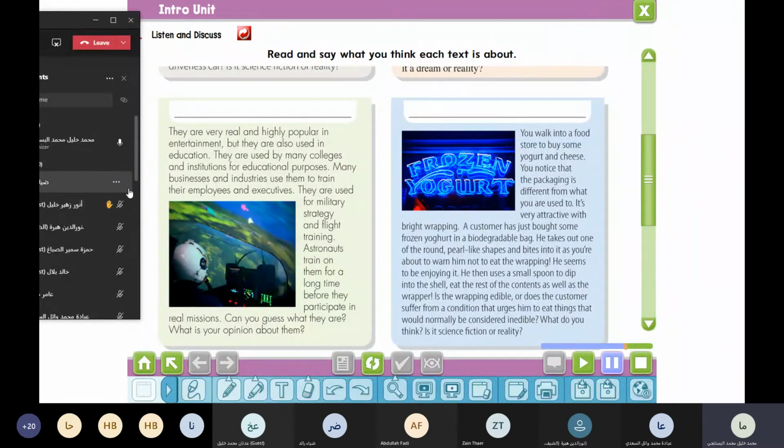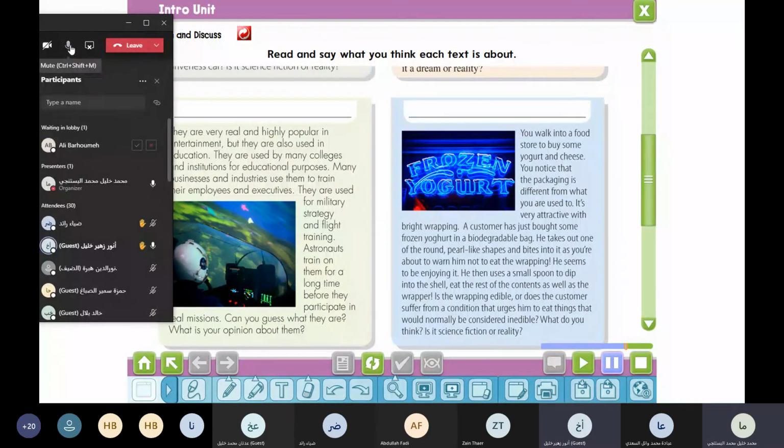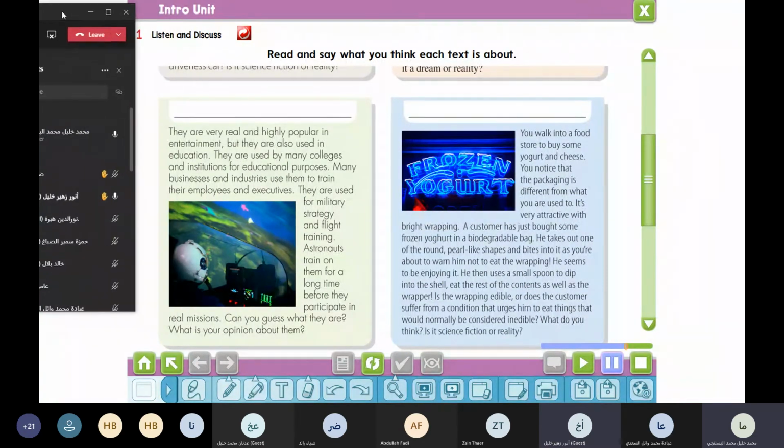Anwar, please read it again, please. Okay. You walk into a food store to buy some yogurt and cheese. You notice that the packaging is different from what you are used to. It's very attractive with bright wrapping. A customer has just bought some frozen yogurt in a biodegradable bag. He takes out one of the round pear-like shapes and bites into it as you are about to warn him not to eat the wrapping.